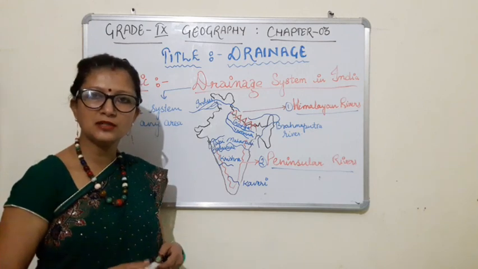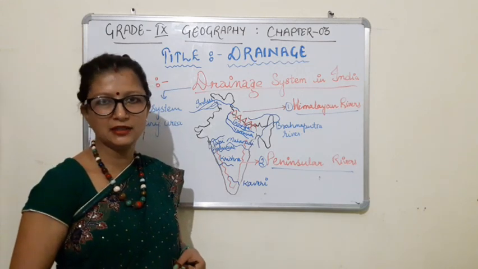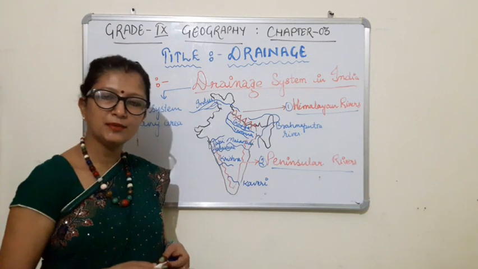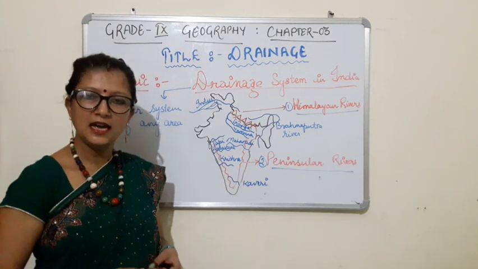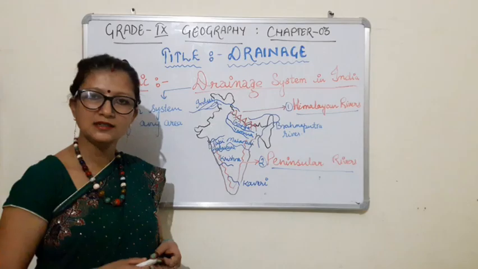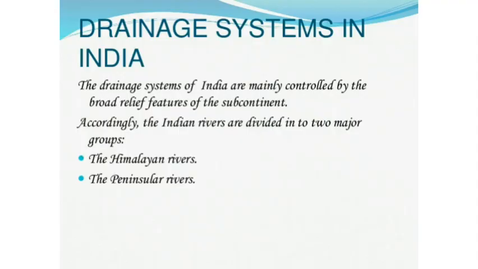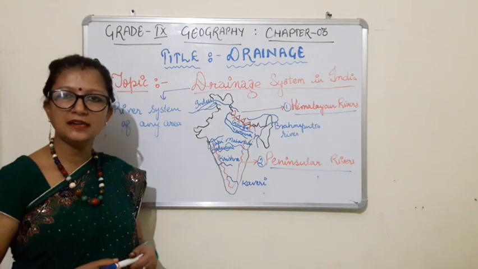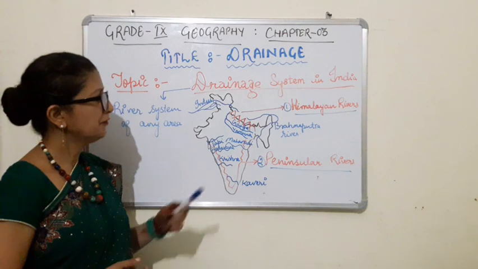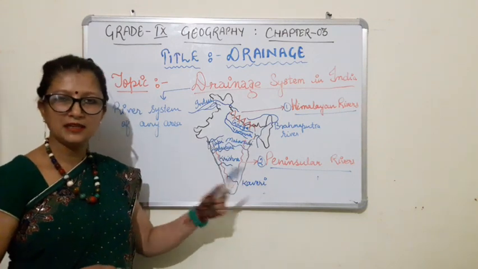Himalayan rivers, children, are also called perennial rivers. It means the water in the river remains throughout the year, and some of the rivers are only seasonal rivers. Children, let us see the drainage system in India. The drainage system of India is mainly controlled by the broad relief features of the subcontinent. Accordingly, the Indian rivers are divided into two major groups: Himalayan rivers and Peninsular rivers. A very important question that arises from this topic is the difference between Himalayan rivers and Peninsular rivers.